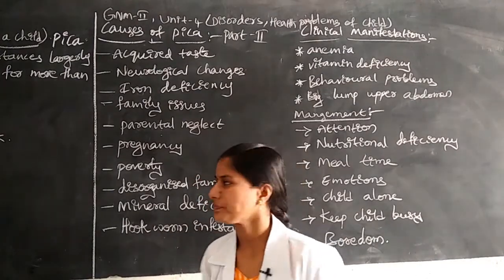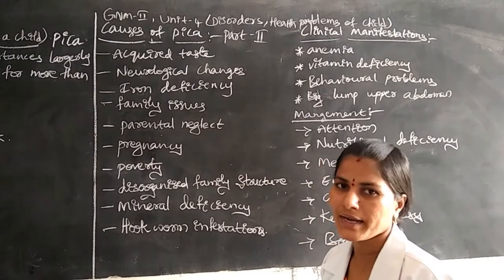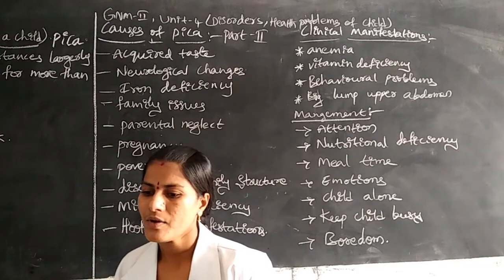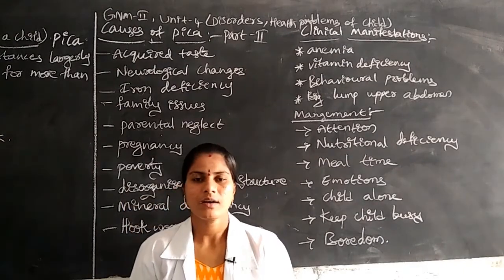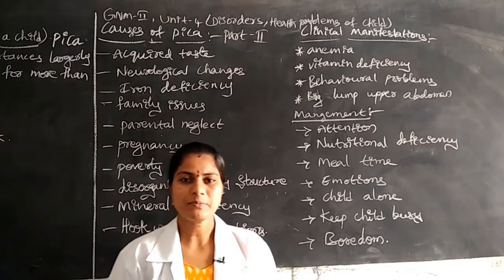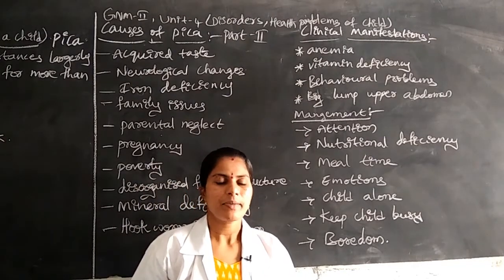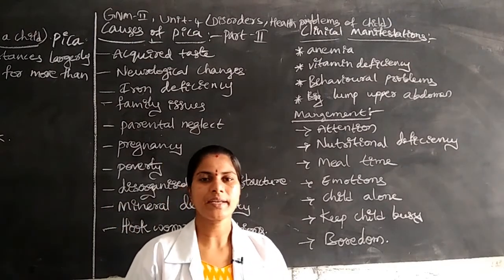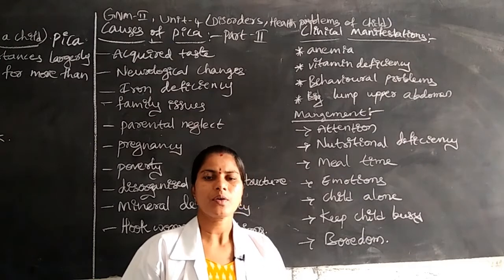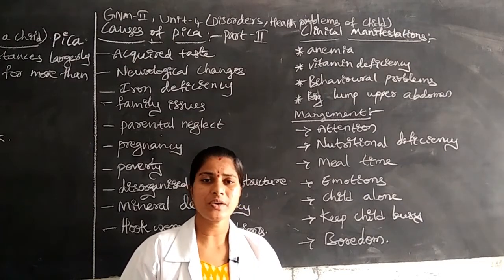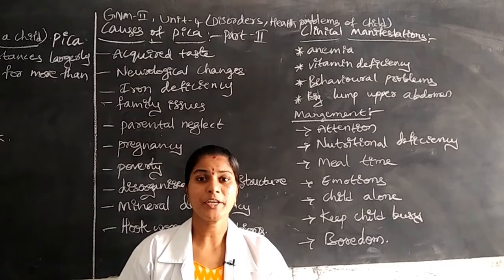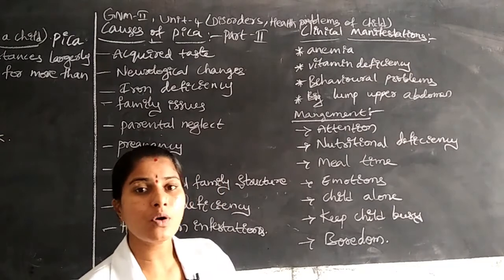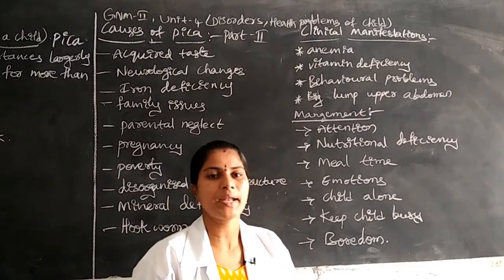Okay, these are the causes for pica. Next we are going to discuss the clinical manifestations of pica. Once the child suffers from pica, what symptoms do we identify? The first one is anemia. Once they take this type of non-nutritious food, the body does not receive any energy or nutritive values. That's why the body has a low hemoglobin percentage in the blood.